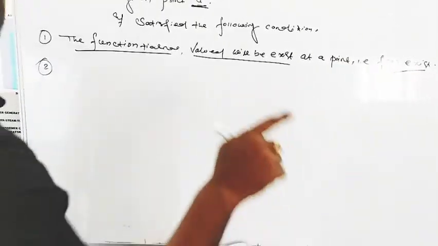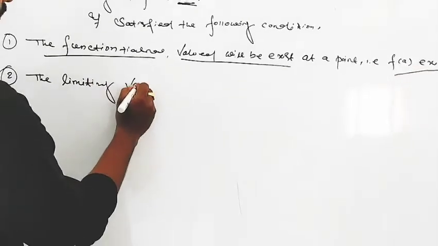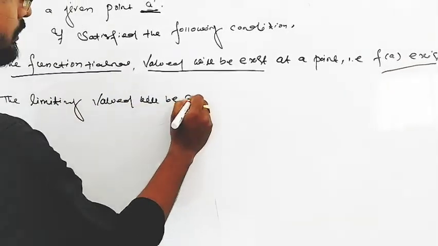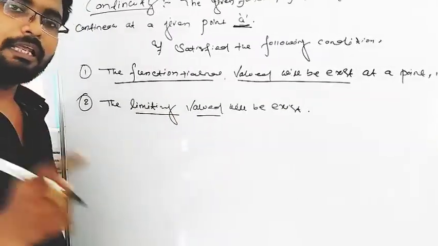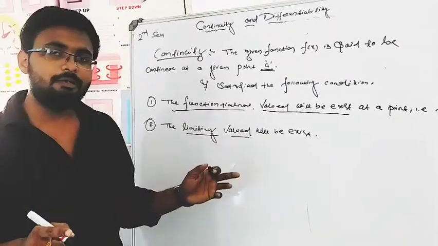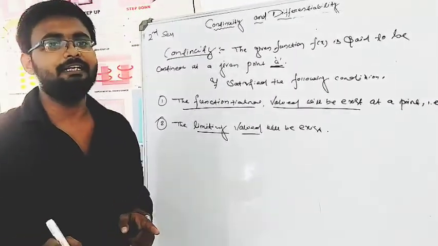The second condition is that the limiting value will also exist. And what is the meaning of the limiting value existing? We studied this in previous classes. Limiting value exists means the left hand limit and right hand limit exist and are equal.